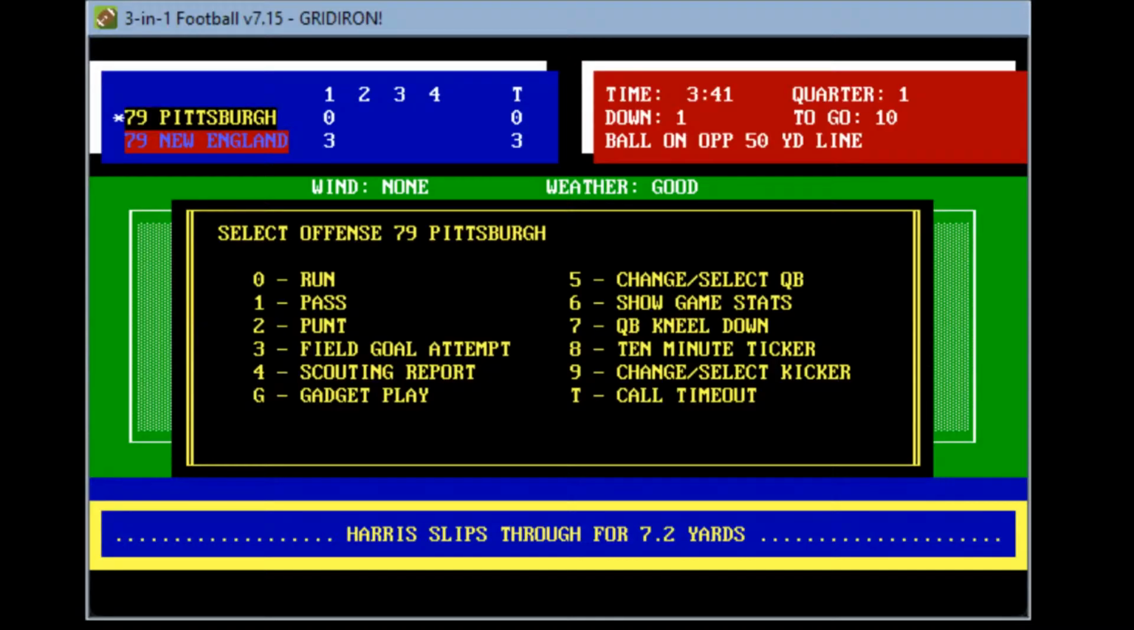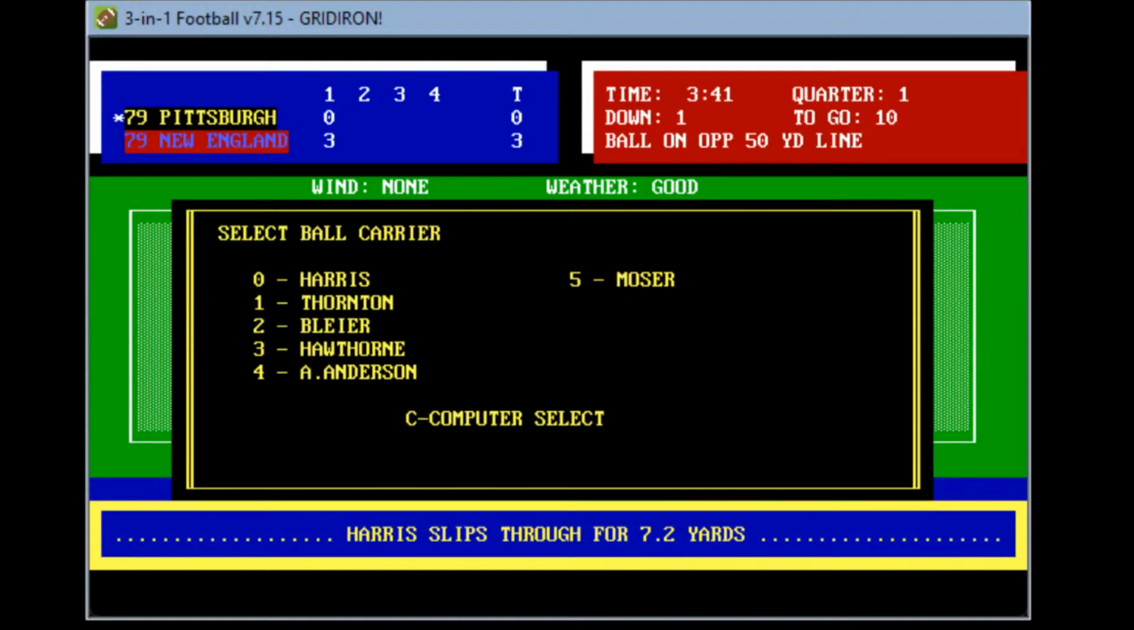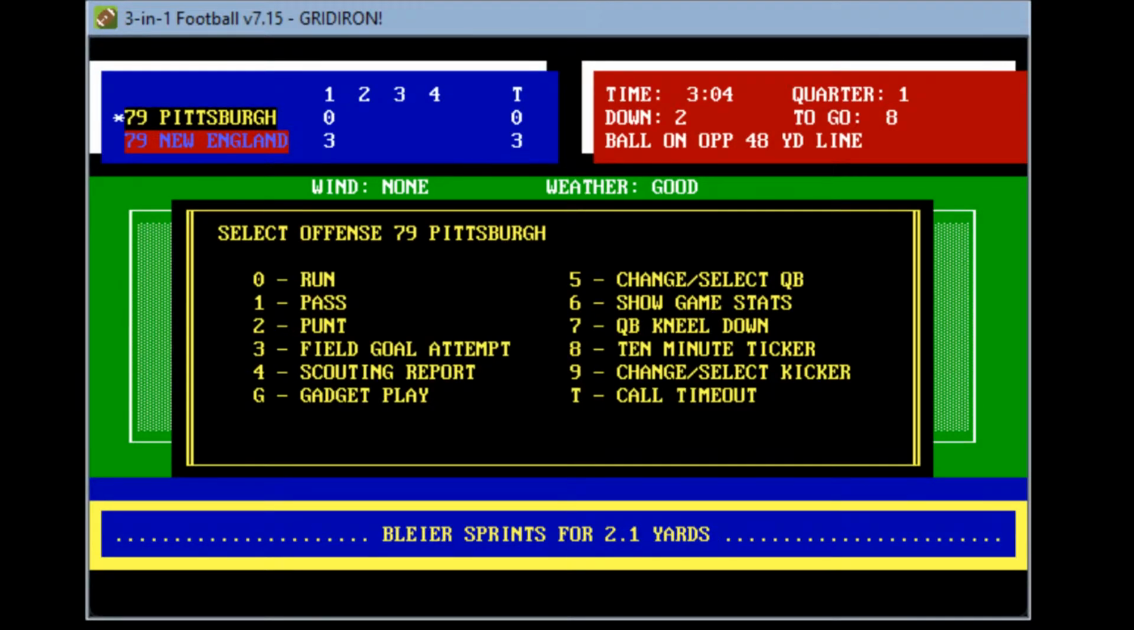Let's go ahead and do a run play. 3:41 to play in the first. Let's give a dive right now to the Rock, Rocky Bleier in the football game. 4-3 inside, takes you inside, tripped up at the 48-yard line, maybe a gain of two. Second and 8 with under 3 minutes to play.